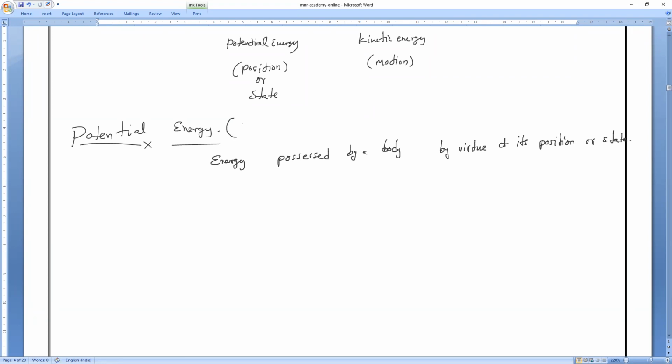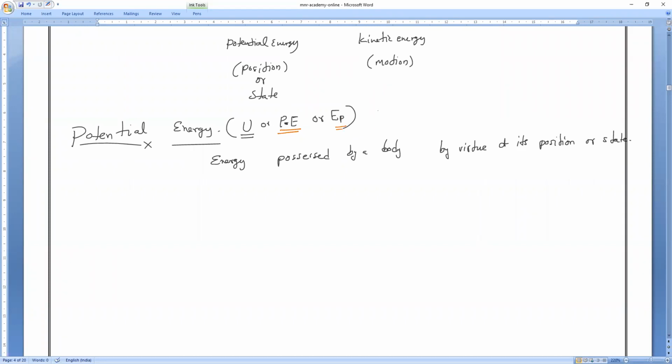Keep in mind, potential energy I can represent with U, or with P.E., or with EP. In 11th class we will represent it with U, and in 9th class either PE or EP. Your choice. EP, where P is a subscript.